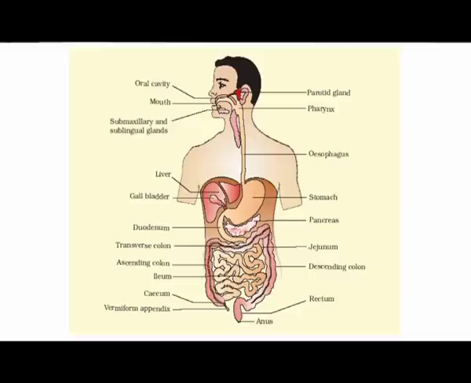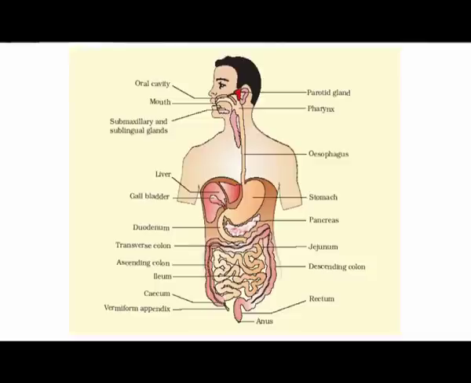And when you take the pizza, you also take some amount of liquid along with it. It is also absorbed into the body, and that absorption takes place in the large intestine. That is why the large intestine is required to absorb the large content of water present in the food particles.